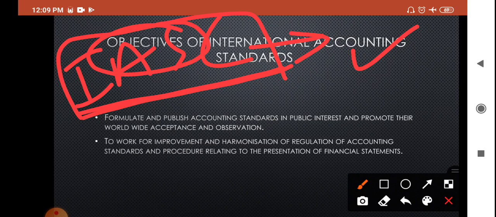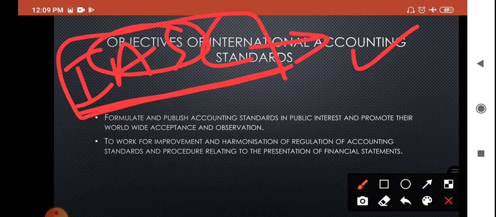So to make and publish the accounting standards, as well as to promote the acceptance of these standards all over the world. Next is to work for improvement, to work for amendments, to work to bring uniformity and harmonization of the regulations of accounting standards and related procedures which are suitable for the presentation of financial statements.